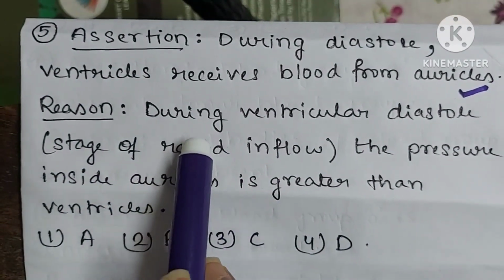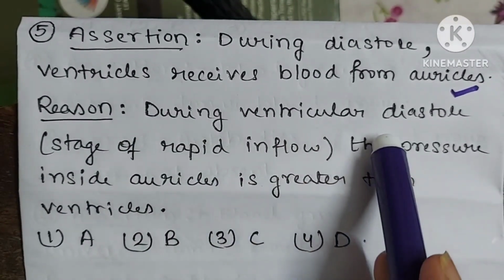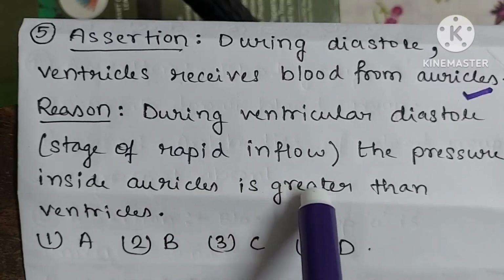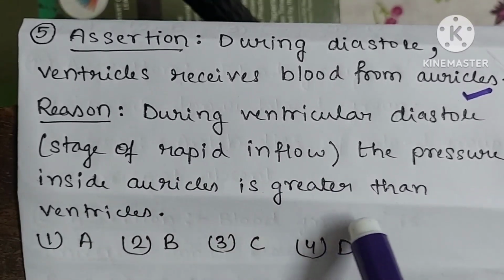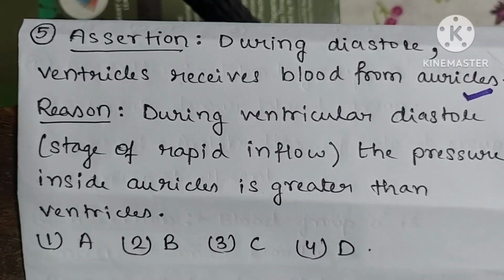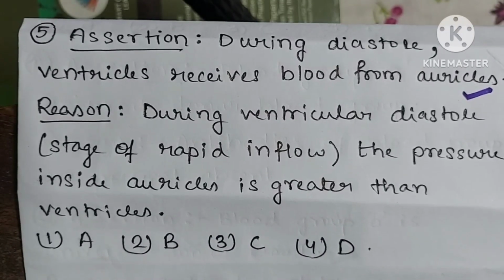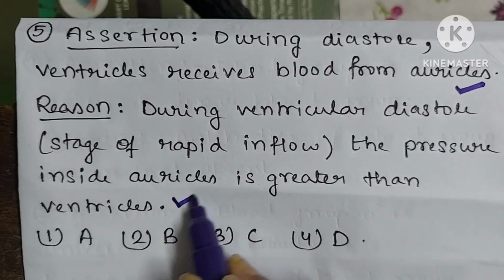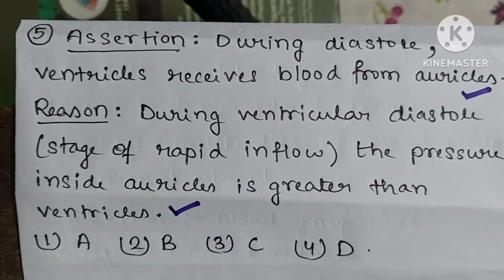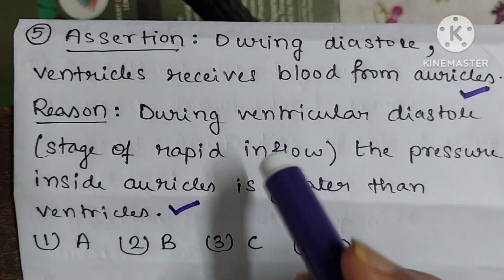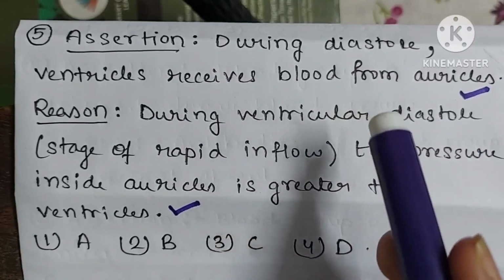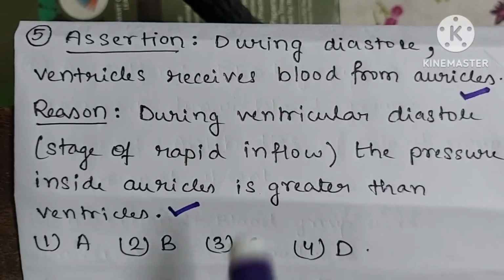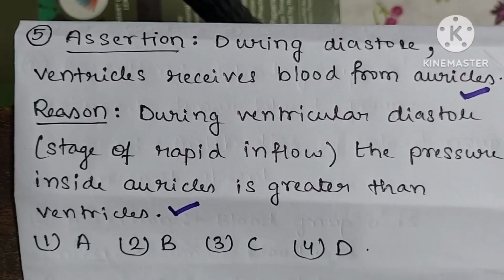It says during ventricular diastole stage of rapid inflow, the pressure inside the auricles is greater than ventricles. Yes, this statement is also correct. Now see here, as the pressure in the auricles increases, the pressure in the ventricles decreases.